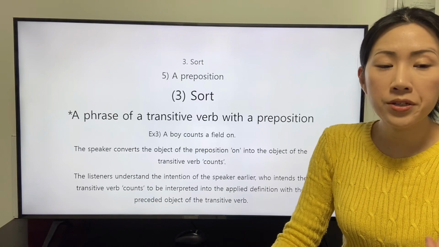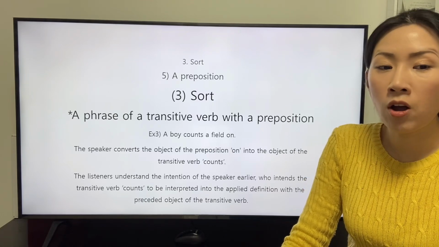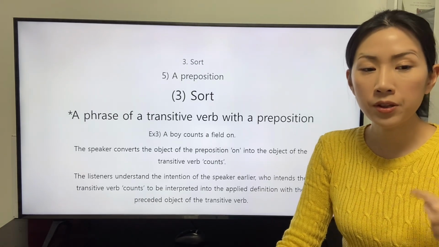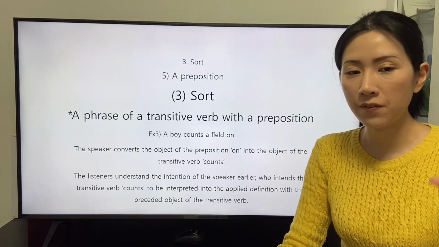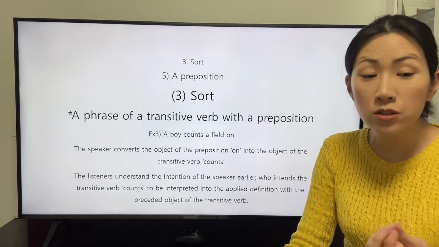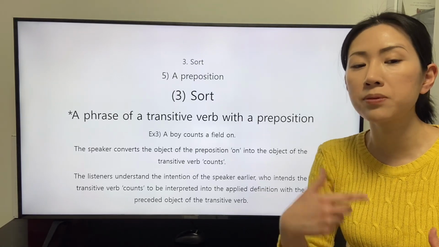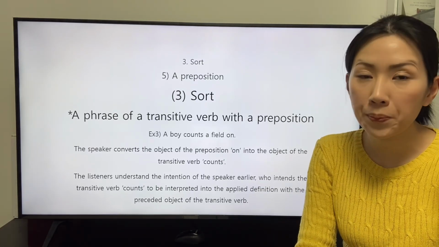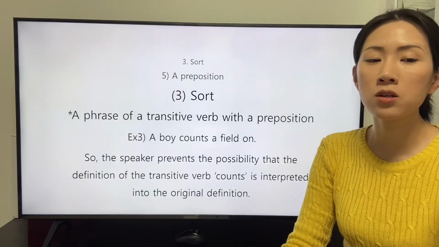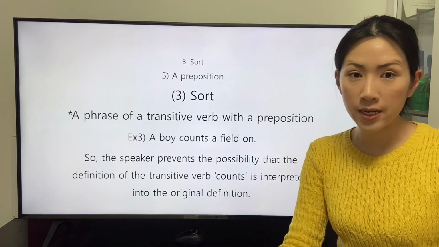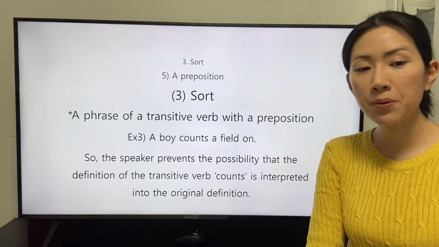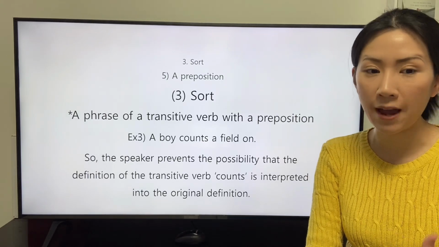The speaker converts the object of the preposition on into the object of the transitive verb count. The listeners understand the intention of the speaker earlier, who intends the transitive verb count to be interpreted into the applied definition with the preceded object of the transitive verb. So the speaker prevents the possibility that the definition of the transitive verb count is interpreted into the original definition.